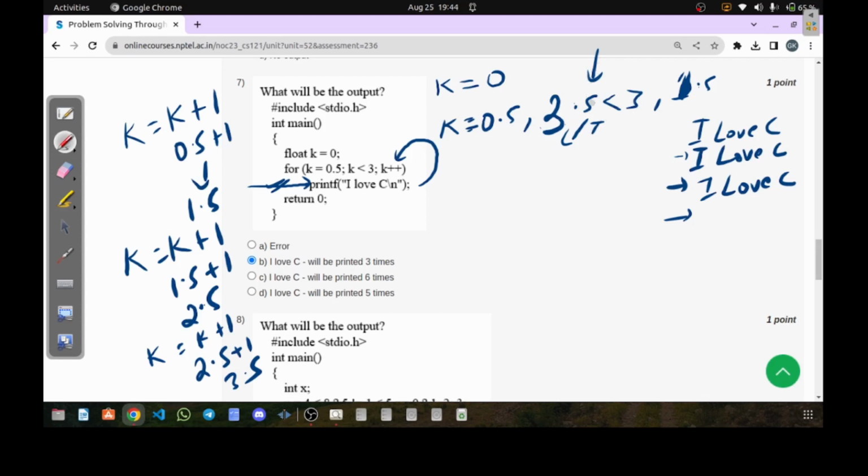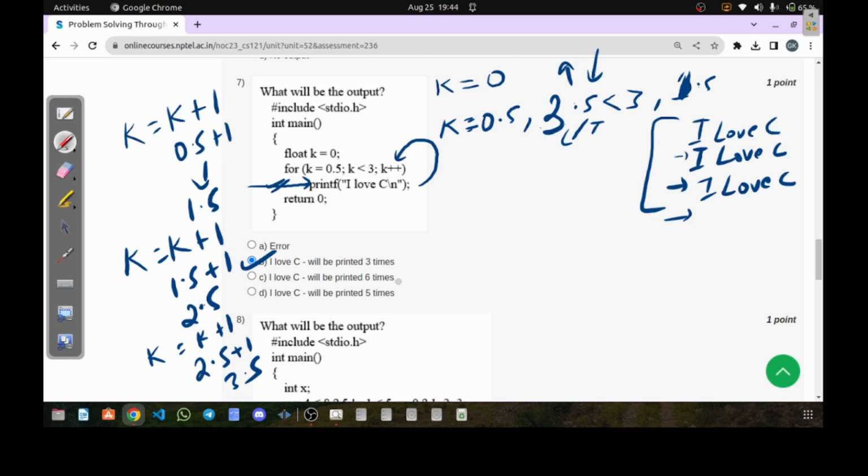3.5 less than 3 is false. Therefore we are now terminated outside the for loop, and you can say your for loop has ended, and even your main function has also ended. Therefore option B is going to be the correct answer. That is, I love C will be printed 3 times, as you can see here.